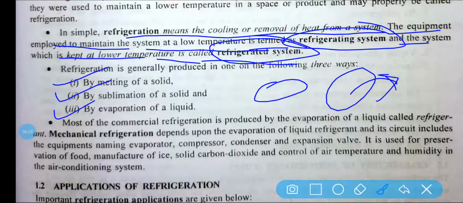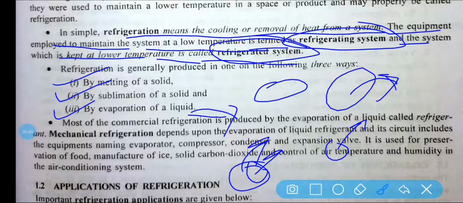How? Look, evaporation of a liquid means it evaporates. When the liquid is evaporating, some latent heat is needed. So to evaporate something, latent heat is needed, and at that time some heat content will be withdrawn from the system. When the particular liquid wants to evaporate, some heat content will be needed. Okay. Now with the help of that, a lower temperature can be maintained by melting of solid.